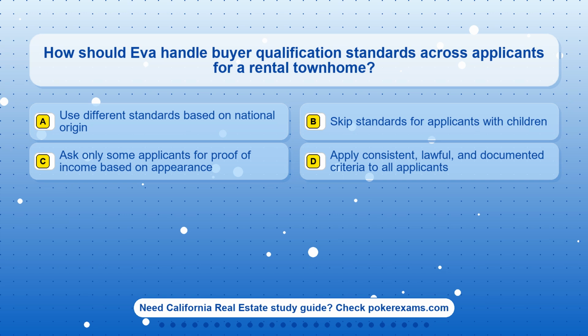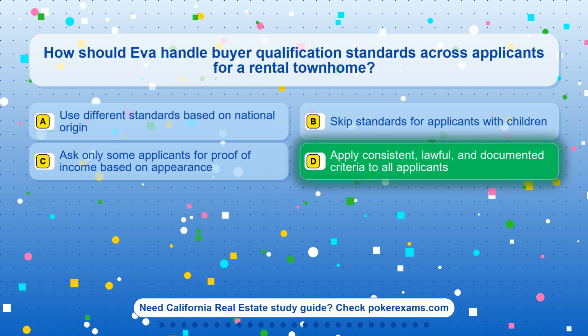Question 4. How should Eva handle buyer qualification standards across applicants for a rental townhome? Option A. Use different standards based on national origin. Option B. Skip standards for applicants with children. Option C. Ask only some applicants for proof of income based on appearance. Option D. Apply consistent, lawful, and documented criteria to all applicants.